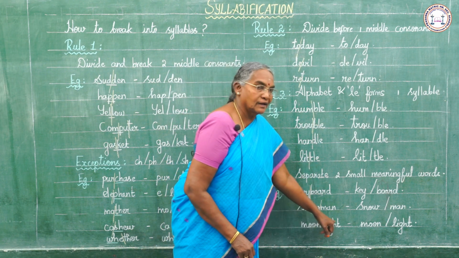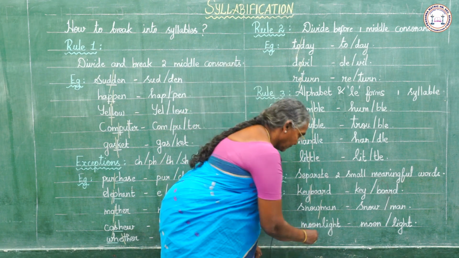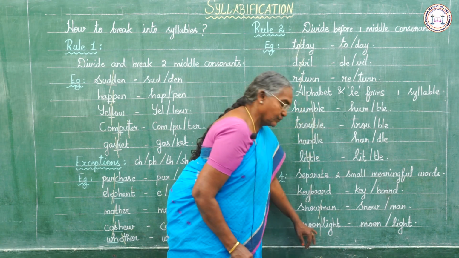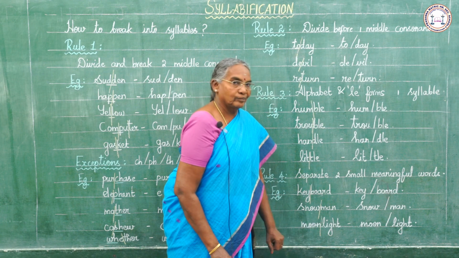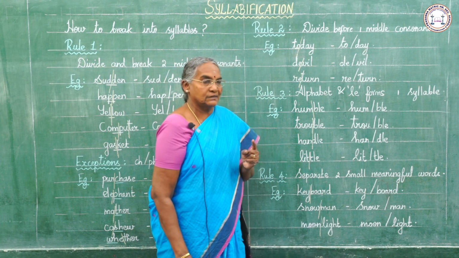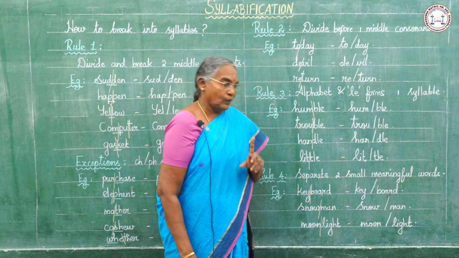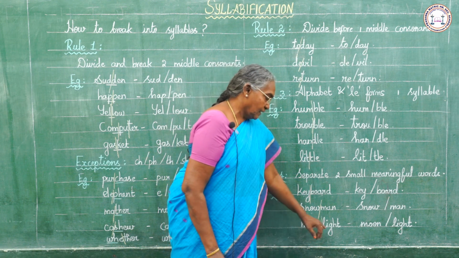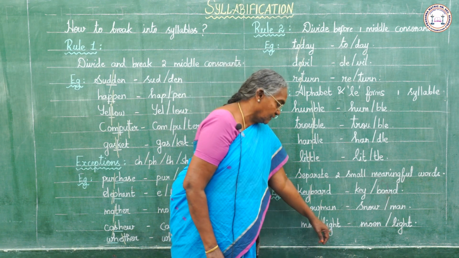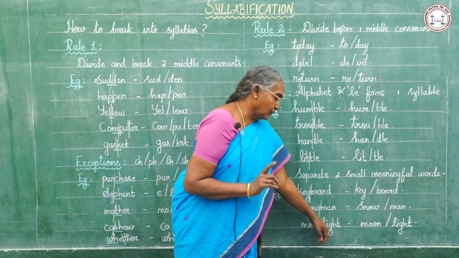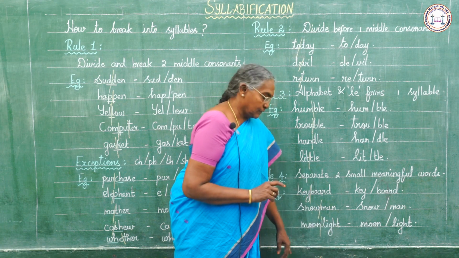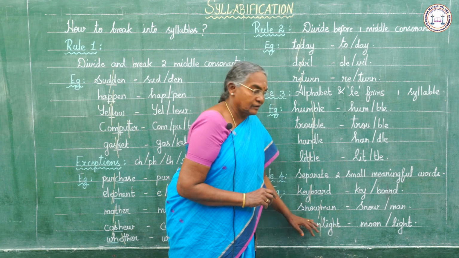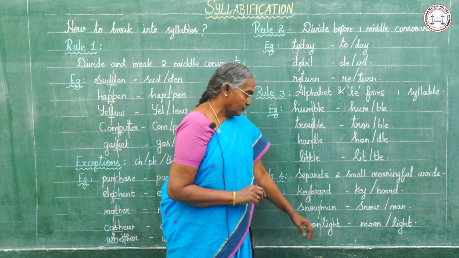Next, moonlight. Here we see two vowel letters but only one vowel sound. Moon, light. So the meaningful words are separated.